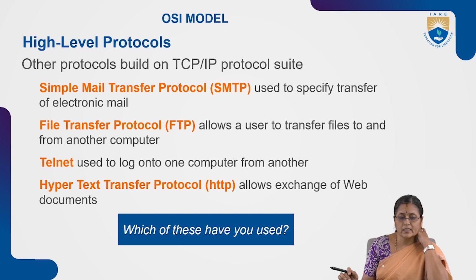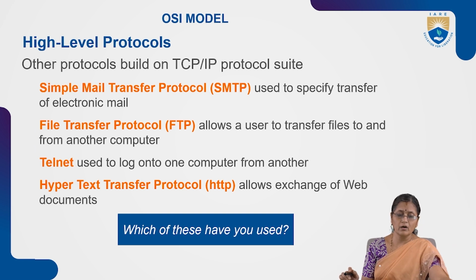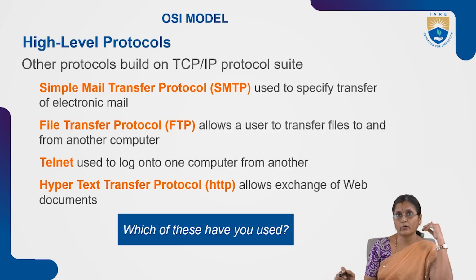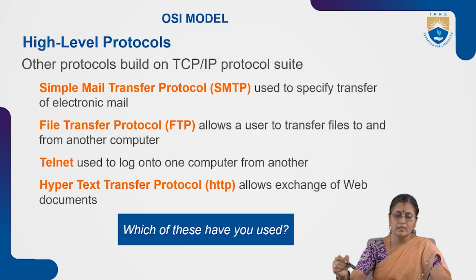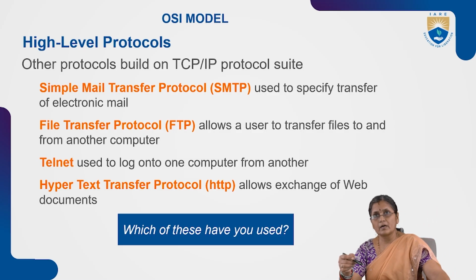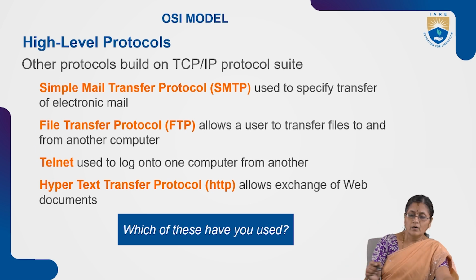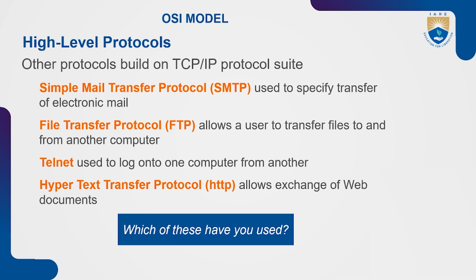The high-level protocols in the OSI model are these. Other protocols built on the TCP/IP protocol suite include the Simple Mail Transfer Protocol, used to transfer electronic mail. A protocol is nothing but the rules to be followed for the process.